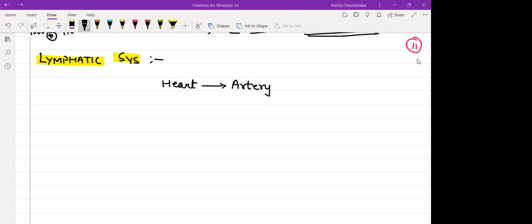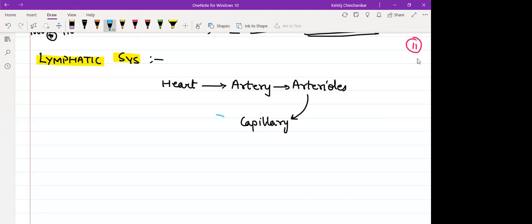Now these arteries will obviously branch out further before reaching any part of our body. The branches of artery we can call arterioles. These arterioles further branch out into fine tubules called capillaries.